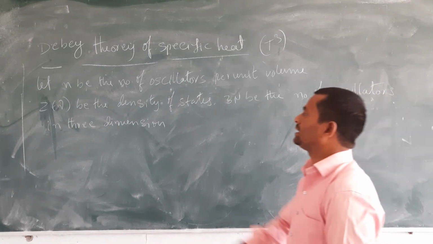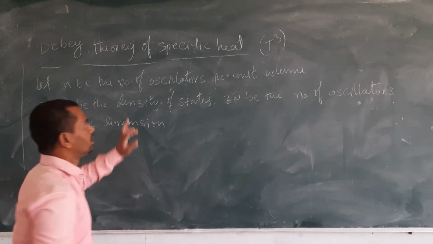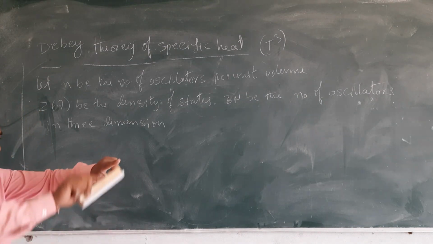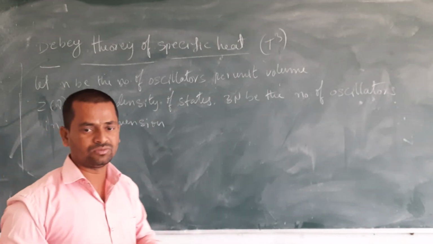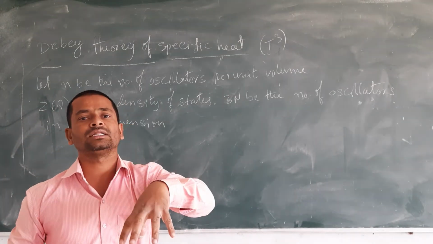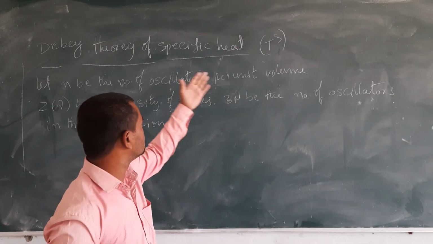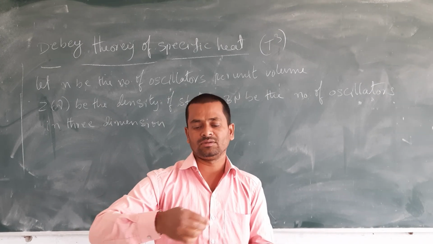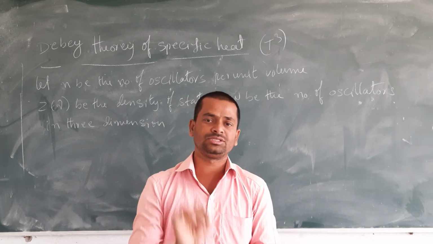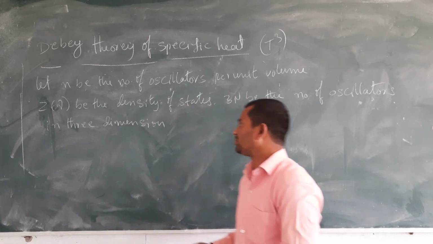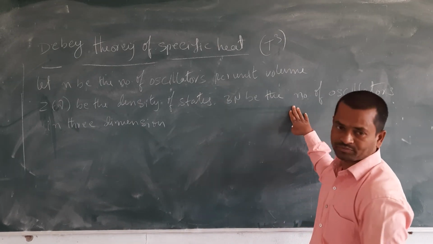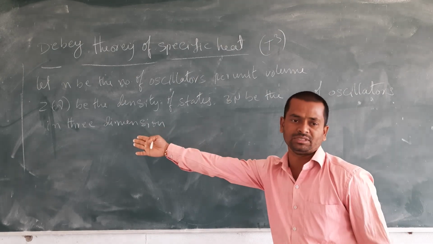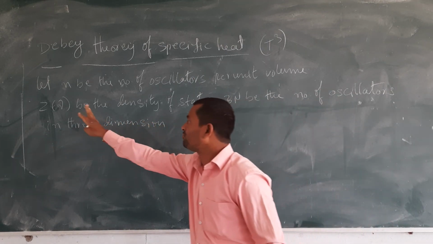And here let small n be the number of oscillators per unit volume, meaning in a unit volume how many atoms are there. Here each atom is considered as one oscillator. Why? Because they may oscillate along the x-axis, y-axis as well as the z-axis. So because of that, in 3 dimensions, 3n is the number of oscillators, also written with z of nu.